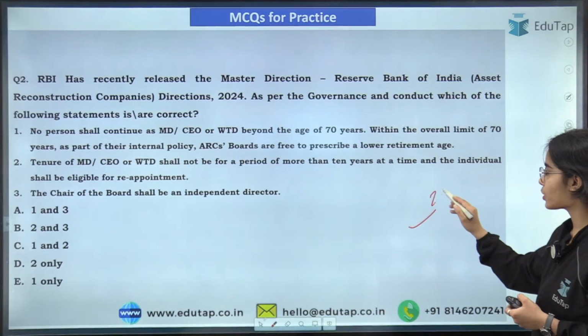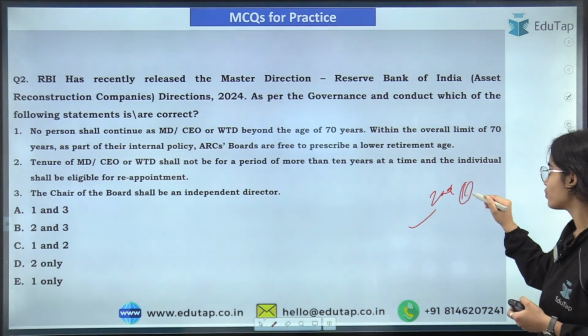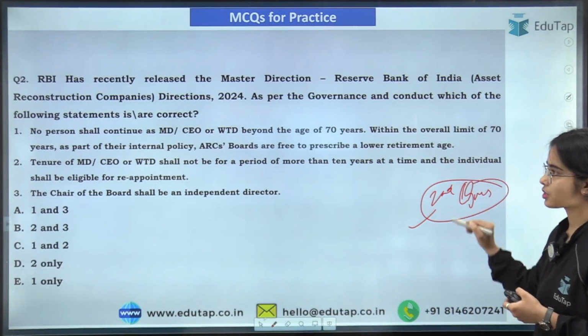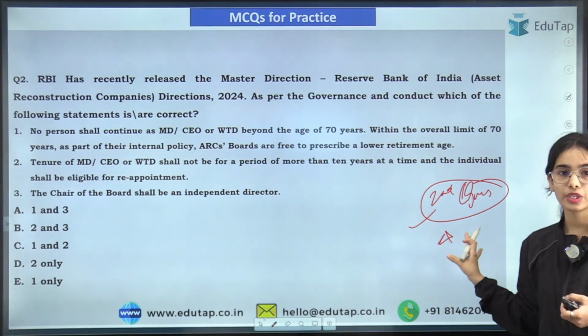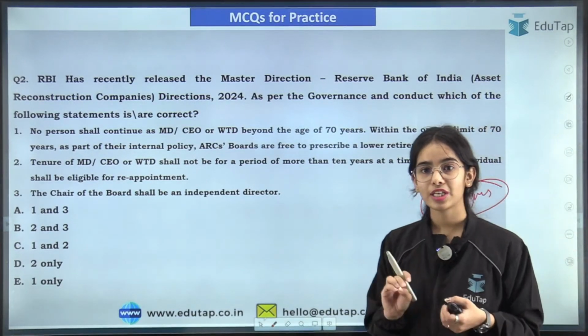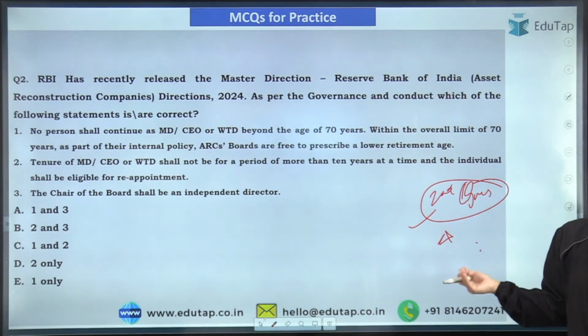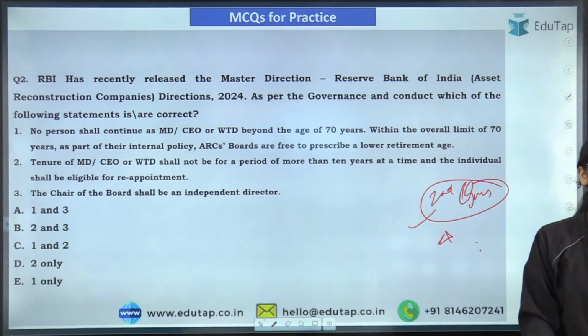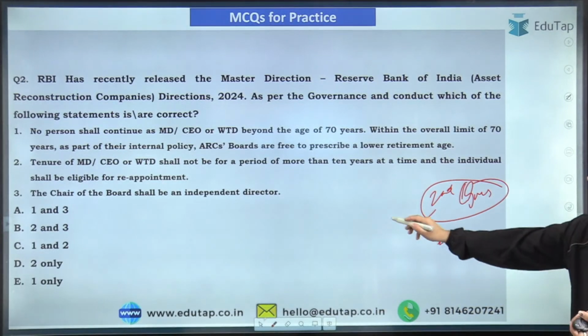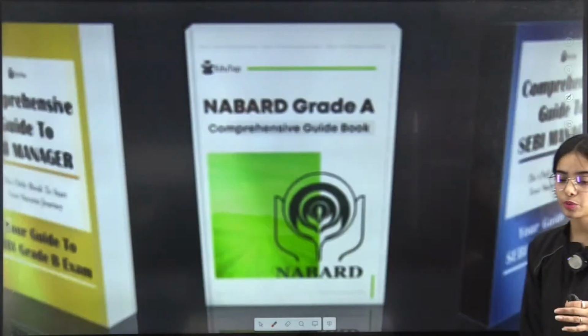And this is the second question. That is a homework question for you all. So try to answer this question. Okay, so this is the second question. Understood each and every point, so that is good. I tried to bring everything in an easy manner and brought the examples also so that you are able to understand. So this is the second question. I hope you will be able to answer this question.